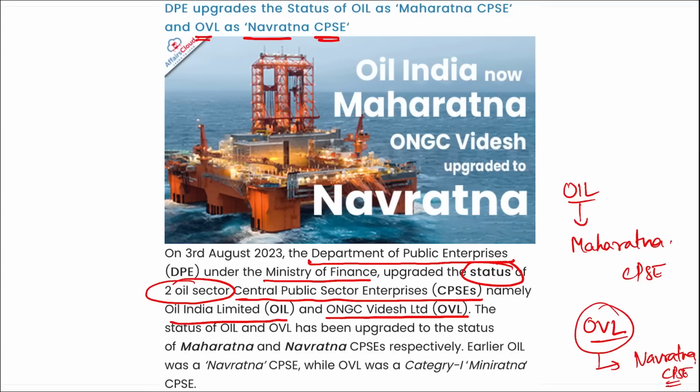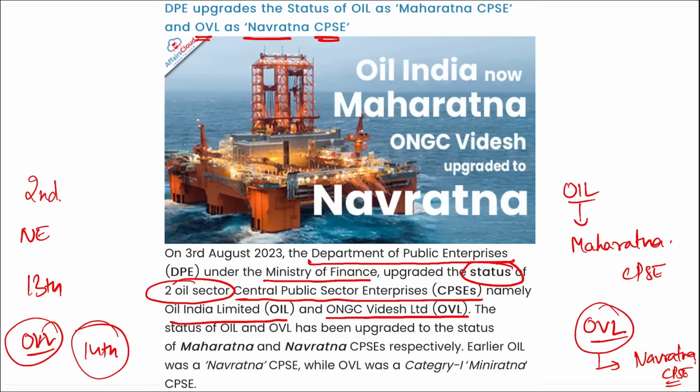Correct? Mark this. Also remember Oil India Limited. This is the second largest national exploration and production company in India. That will be the 13th Maharatna amongst all the CPSEs. Then OVL, ONGC Videsh Limited, right? This is a wholly owned subsidiary of ONGC and the second largest petroleum company of India, and it will be now 14th Navratna of India.